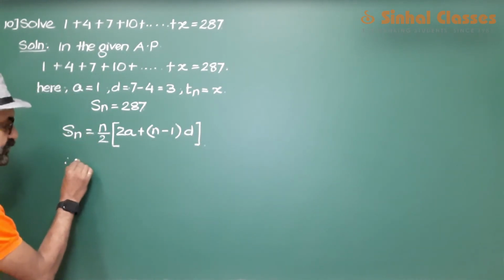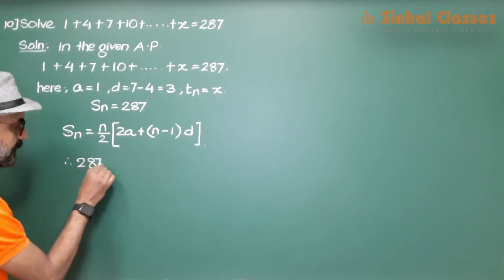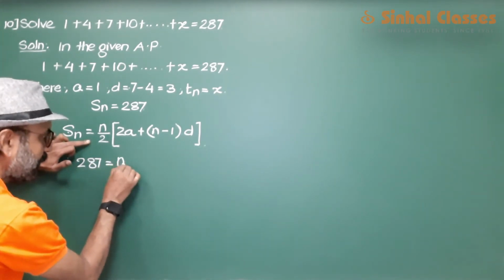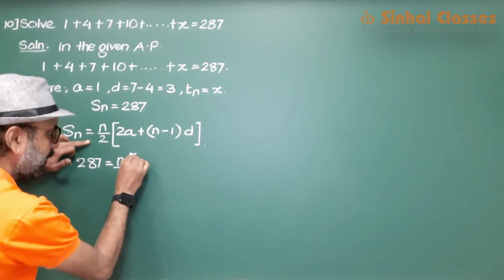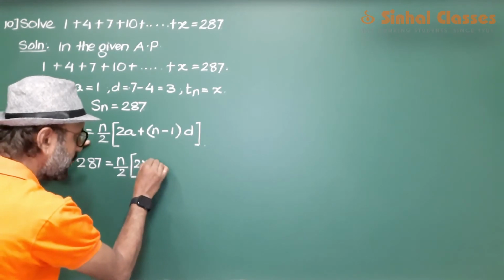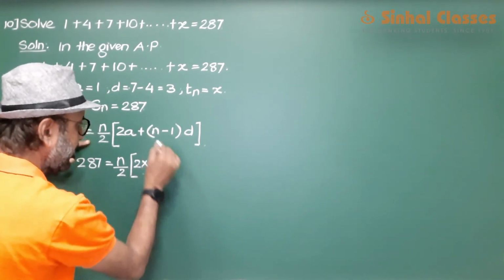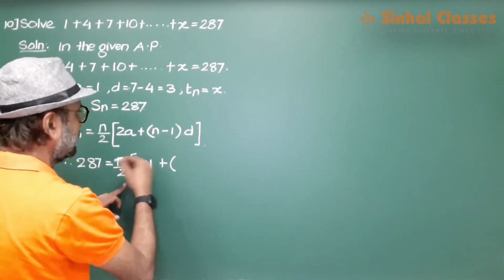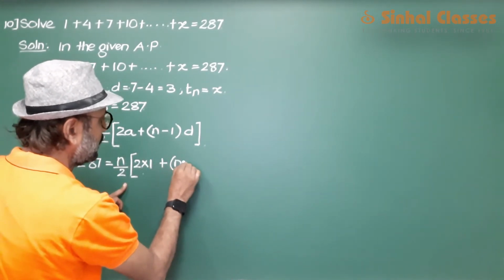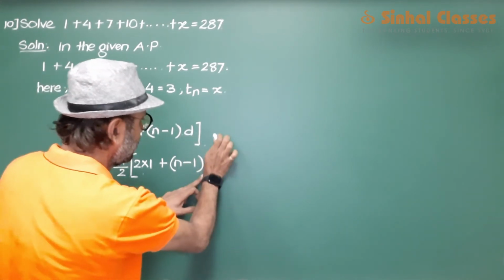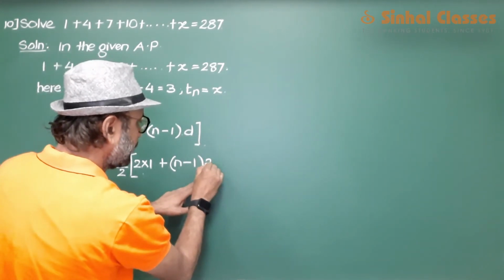Now Sn is 287, the value of n we don't know, a is 1, and the value of d is 3.